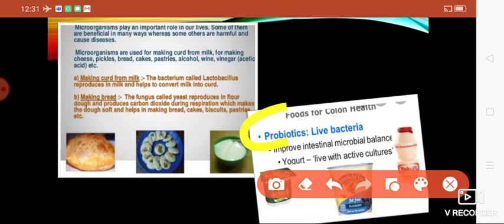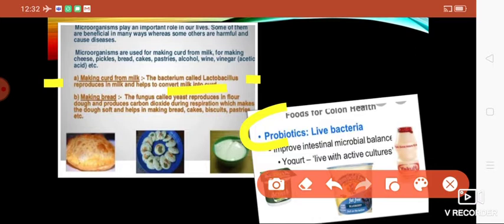Next, we'll discuss the making of curd from milk. There is a bacteria named lactobacillus. It will help to convert the milk into curd. So, we have to use a spoonful of curd as an inoculum or the starter. The milk will solidify. It means the curd will be formed by the action of the bacteria that is present in the curd used as the starter.